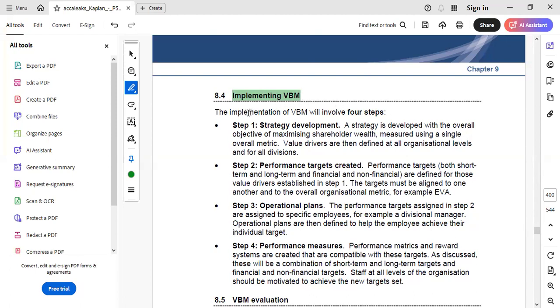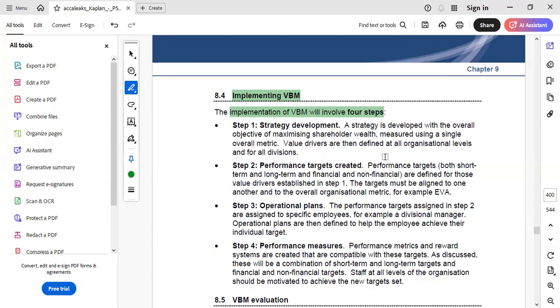The implementation of VBM involves four steps. It is not necessary to learn all four word for word, but I will provide a brief explanation of how we can learn the implementation of VBM.